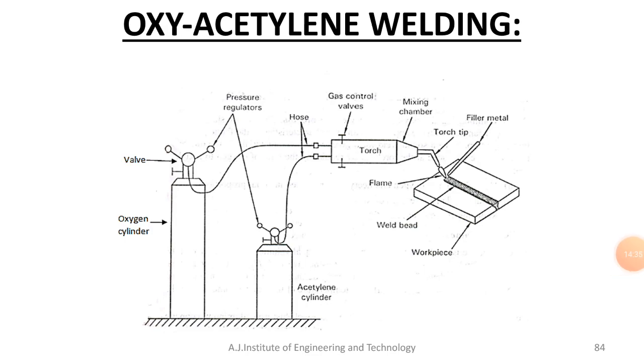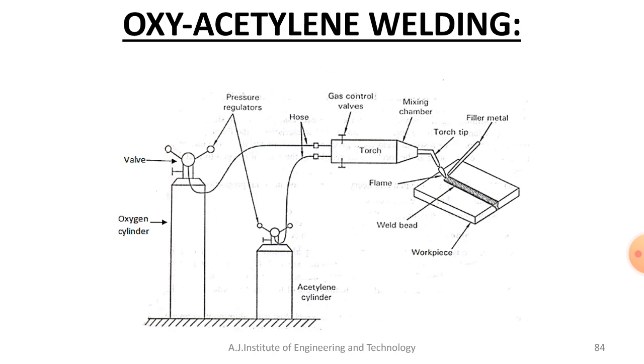Now coming to the welding process, there are two initial steps we have to follow. One is called joint preparation, and another one is called cleaning of the joint.